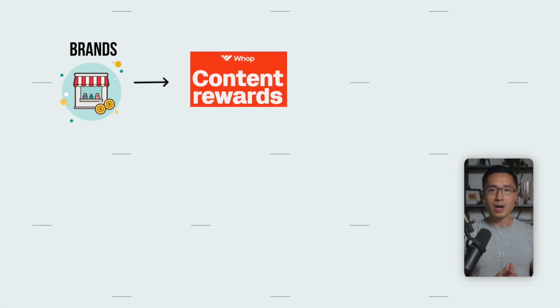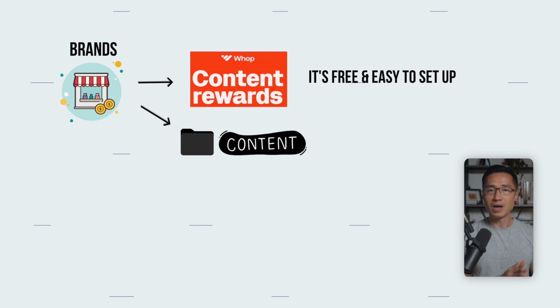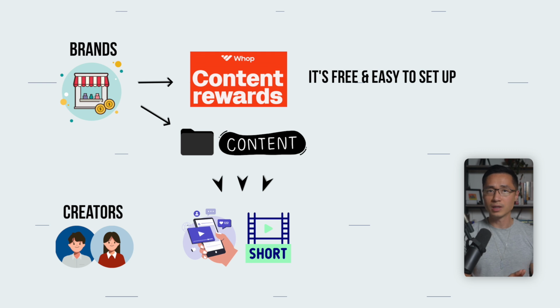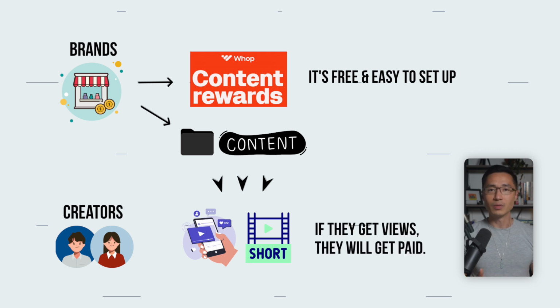Brands can set up a Whop Content Rewards campaign. It's free to set up, and it only takes a few minutes to get it up and running. They can set the budgets, and they simply provide the content that the creators can use. The creators then take the content and turn it into short-form video clips and post them on their social media accounts. If they get views, they will get paid.